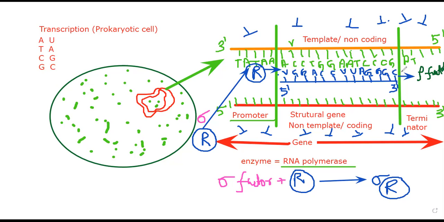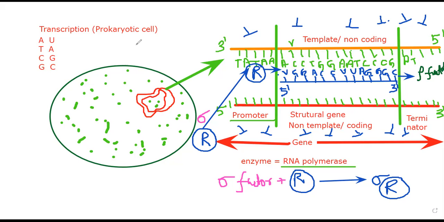Because prokaryotic cells are not that developed, they need some factor to initiate the transcription, and another factor to terminate. Sigma factor, rho factor terminating. So the process is terminated. We are now in a termination zone and we just terminated the process.